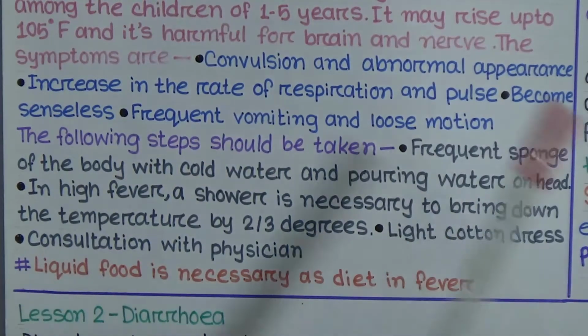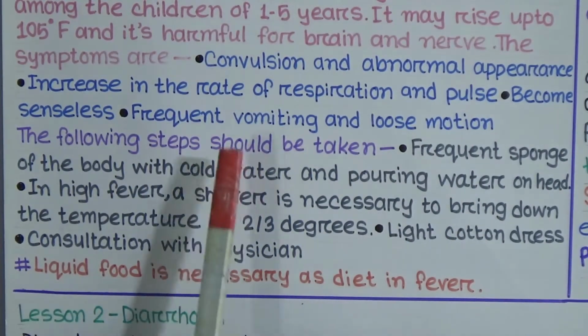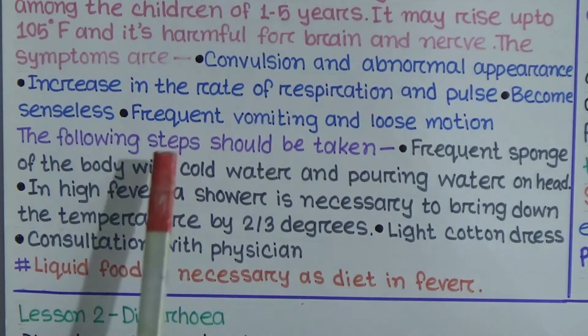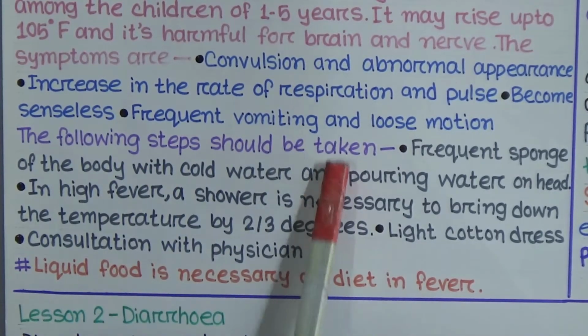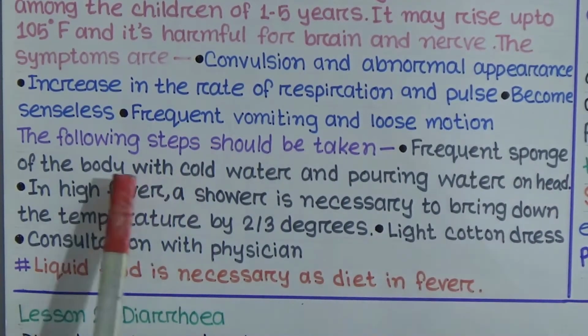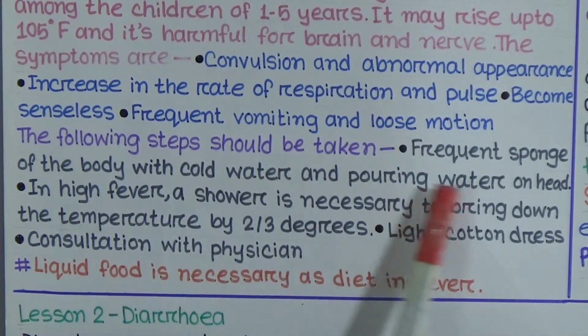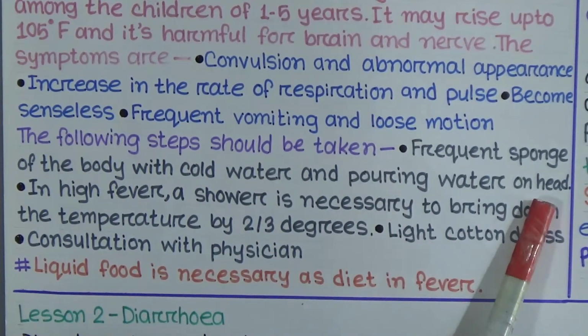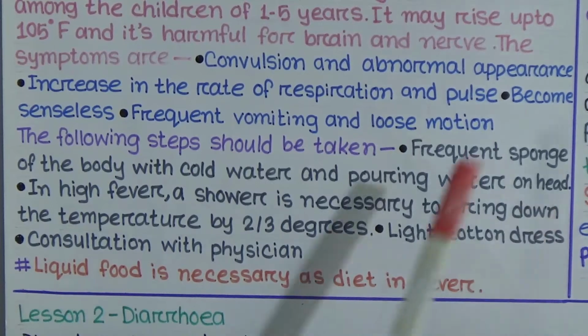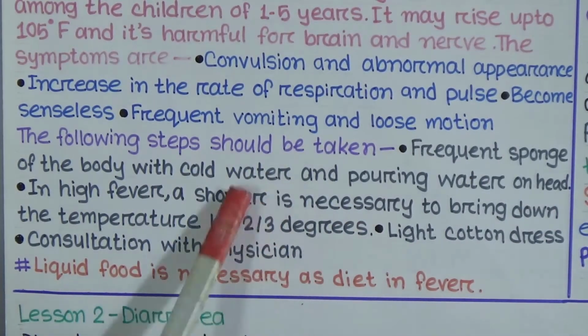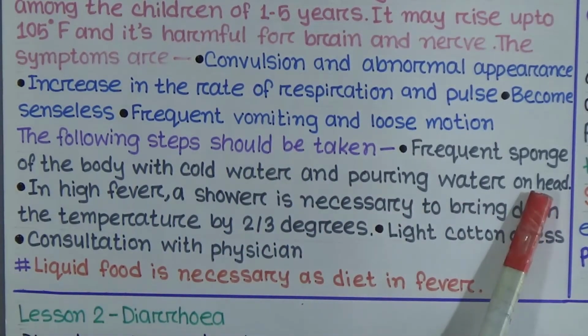In the time of high fever, what do we have to do with the children? The following steps should be taken. First, frequent sponging of the body with cold water and pouring water on the head.